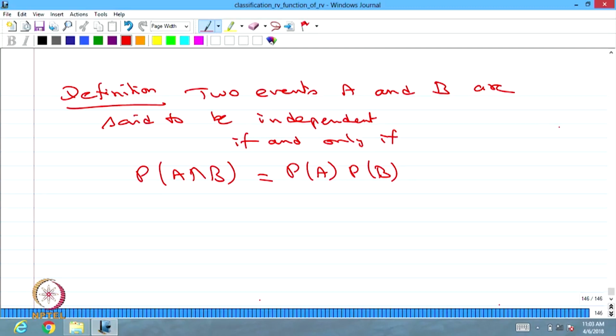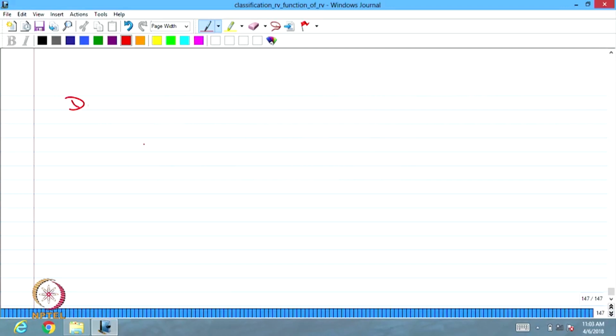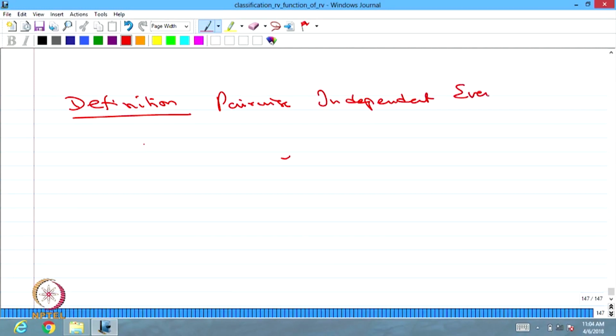Based on this, I am going to give two definitions. One is called pairwise independent, the other one is called mutually independent. The next definition, pairwise independent events.